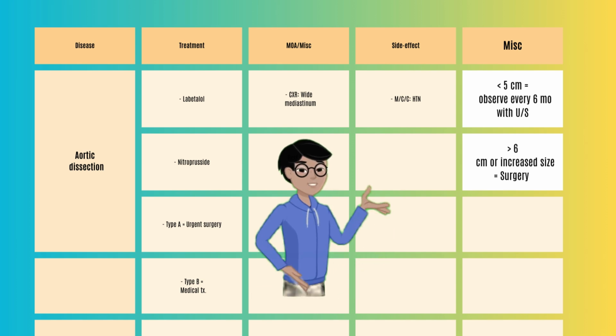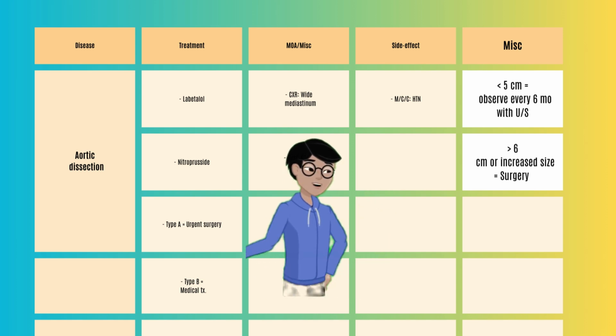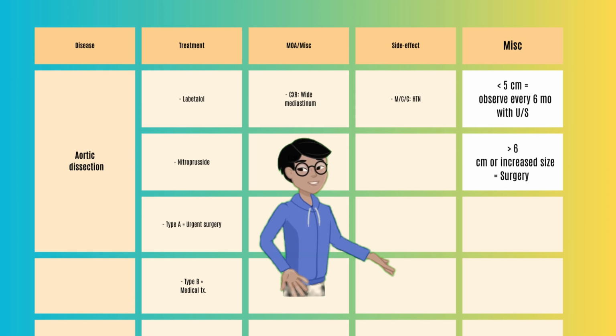Prevention. Get an ultrasound on certain aged smokers. If 5 centimeters or less, you can do routine observation. If 6 centimeters or more, or quickly increasing in size, then refer to surgery.